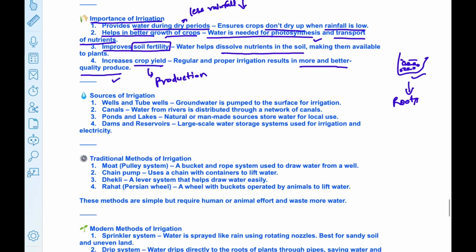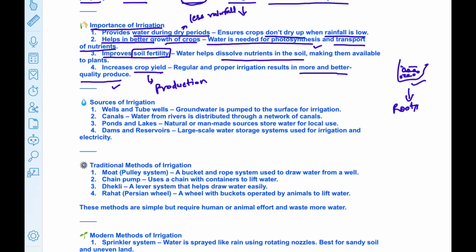Now, what are the sources of irrigation? First one is wells and tube wells. Through these, groundwater that is present inside the soil is pumped to the surface for irrigation. Second source is canals. So water from rivers is distributed through a network of canals. Third is ponds and lakes. Ponds and lakes can be natural or man-made, and they help in storage of water for local use.